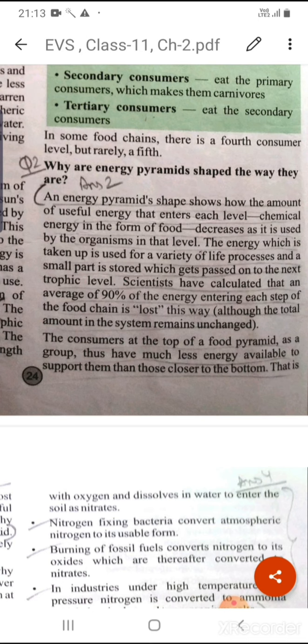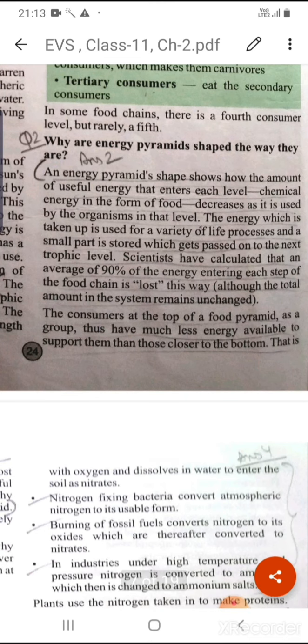That means most of the energy is used in each trophic level by the organisms for different life processes and physiological processes, and only a very small amount is stored, which will pass to the next trophic level. Scientists calculated that an average of 90% of the energy entering each step of the food chain is lost in this way.